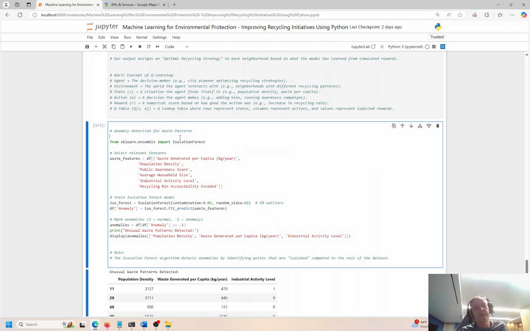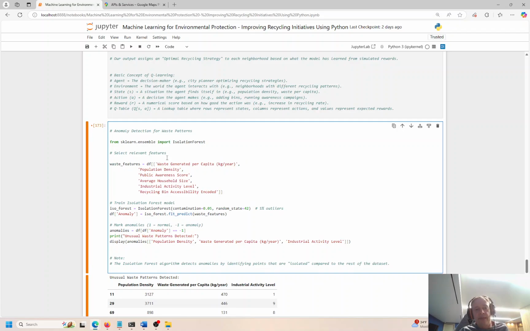Yeah, so one more experiment that I tried is using this isolation forest. This is one way to look for anomalies. There's a bunch of different ways. This is one technique that's very popular, very scalable, upwards and outwards. And a lot of people use this because the outcome is intuitive and it's pretty easy to set up and to run. So you can see the different features in the data frame.